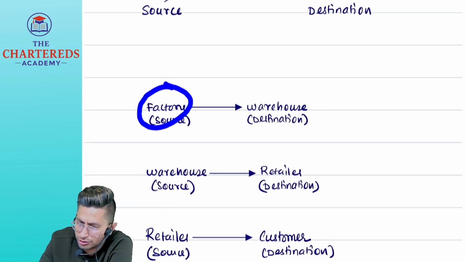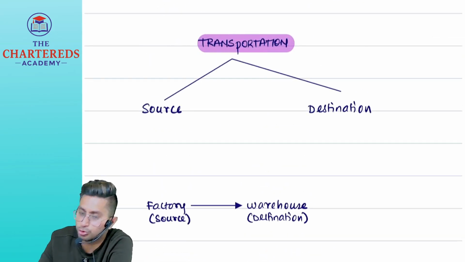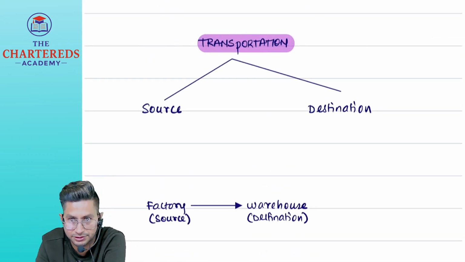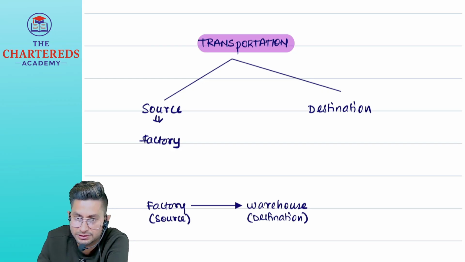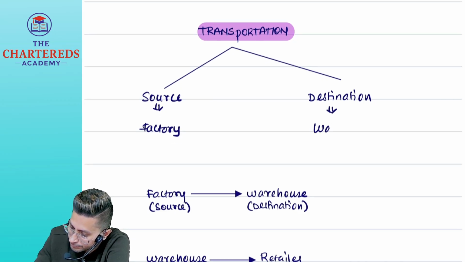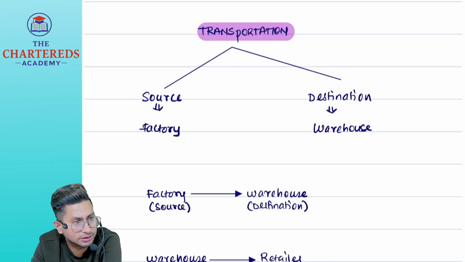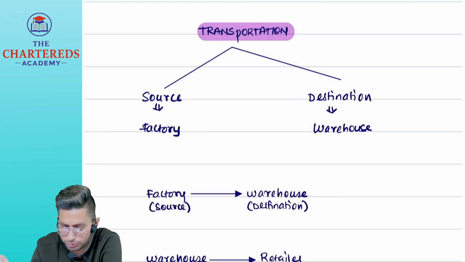There can be one source or many sources, and there can be many destinations. So to avoid the confusion in our syllabus, we will always assume that source is always factory and destination is always warehouse, nothing else, to avoid the confusion.